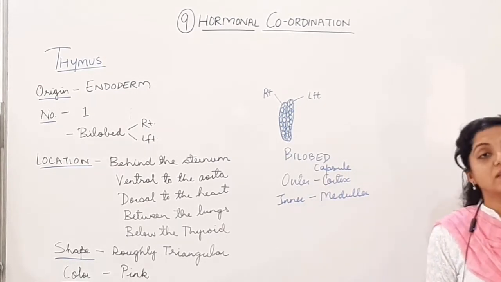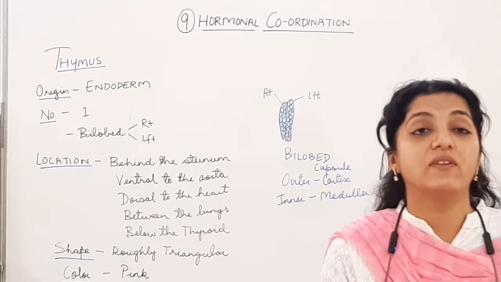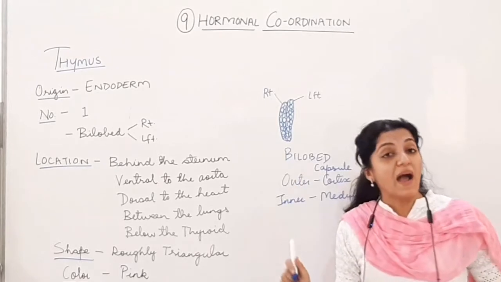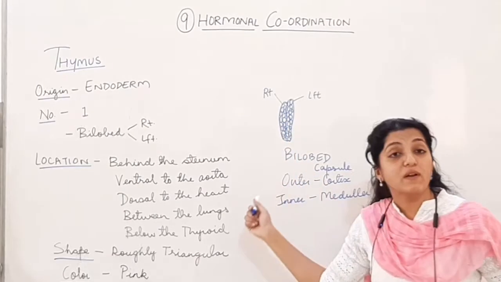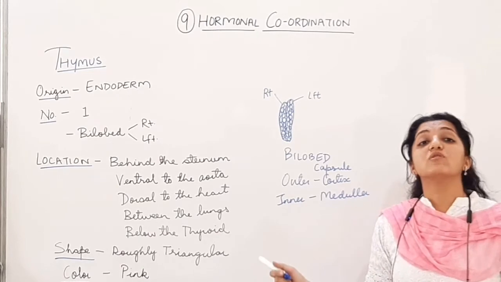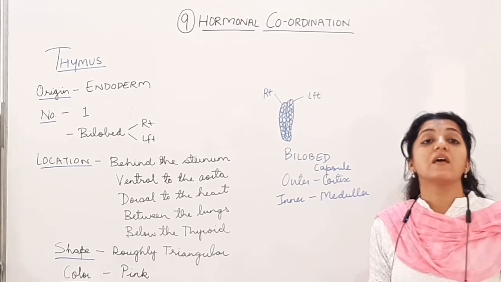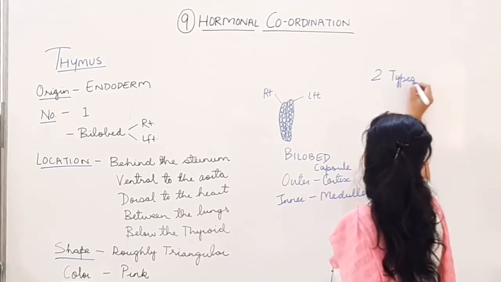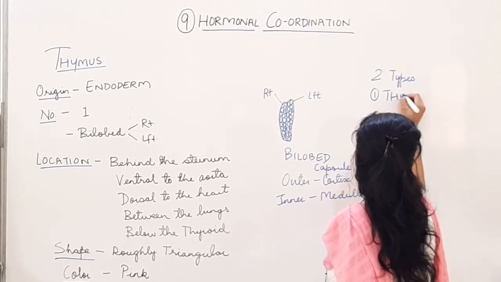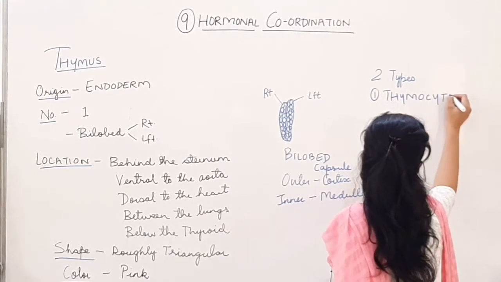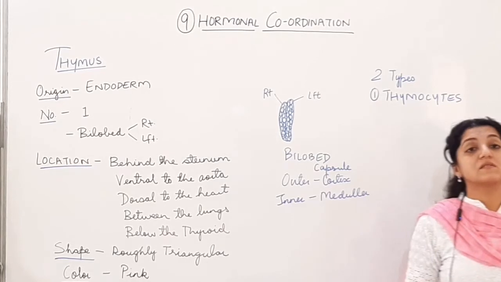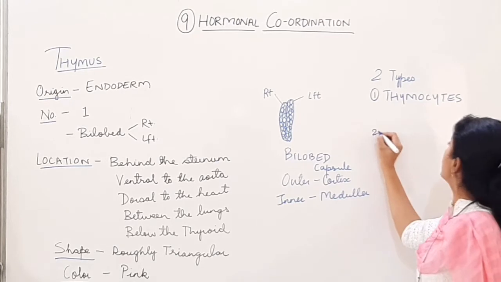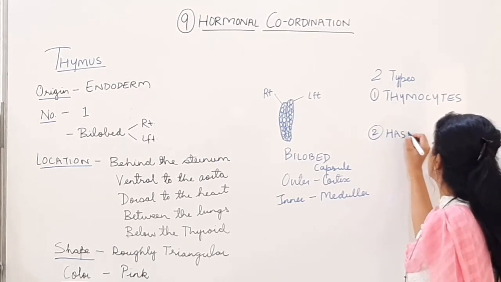As we have seen for all the other organs, the thymus is also going to have the capsule, then the outer cortex and the inner medulla. Alright, and it is going to be a bilobed gland. It's going to have lobular structures like this, and it's going to have mainly two types of cells. The two types of cells, first will be thymocytes. Thymocytes will be the first type of cell from the thymus gland, and the second will be the Hassall's corpuscles.